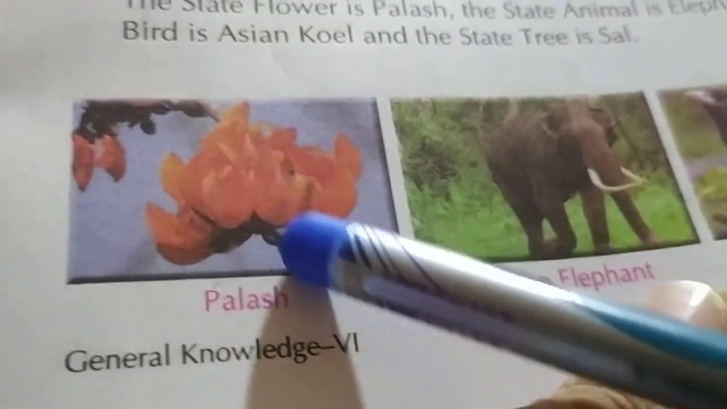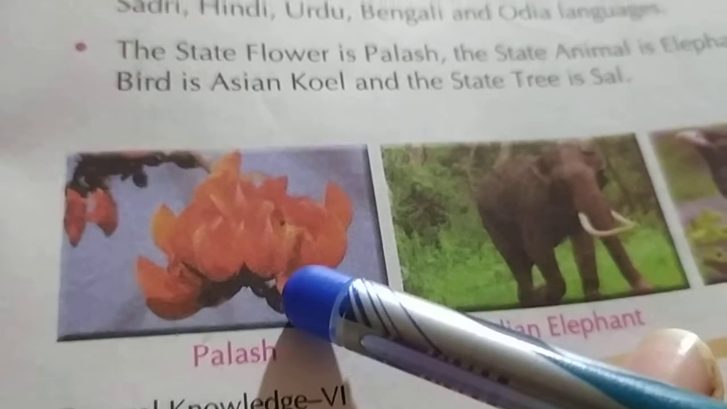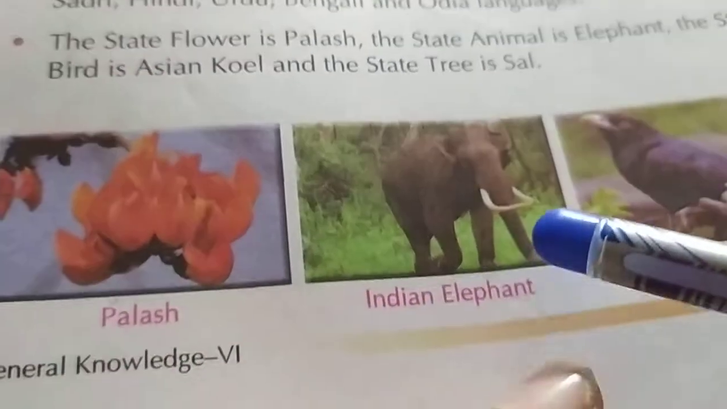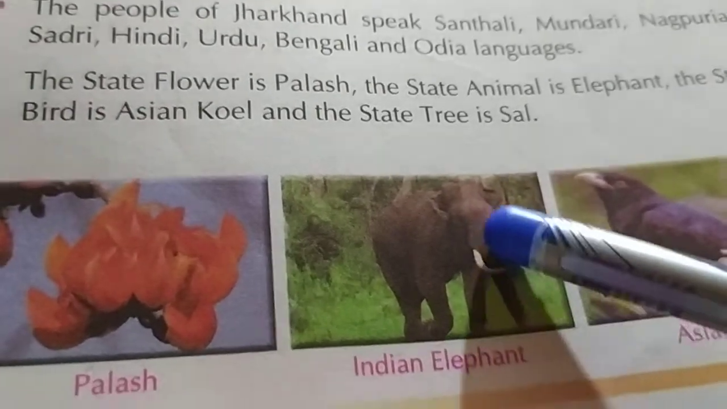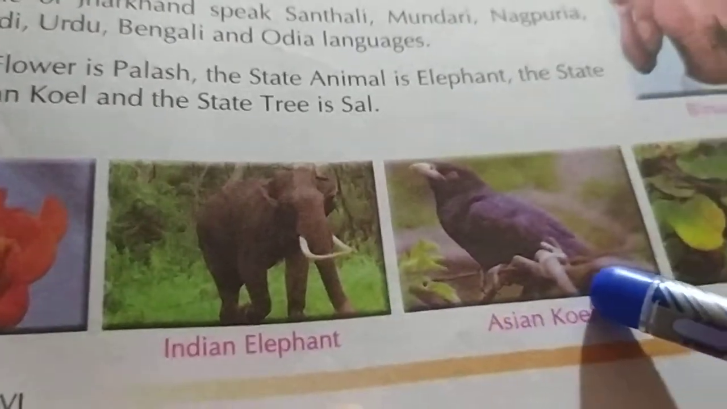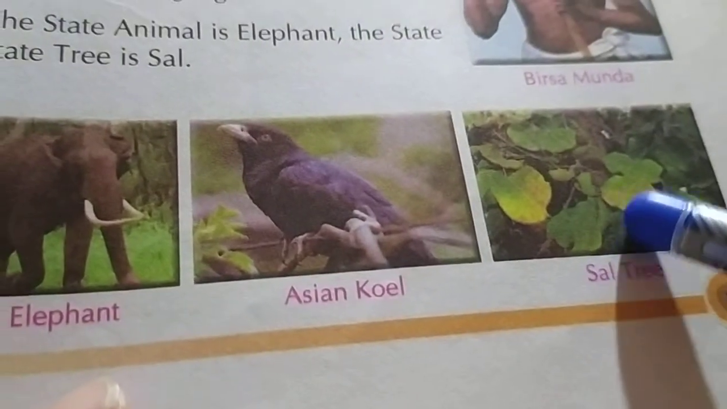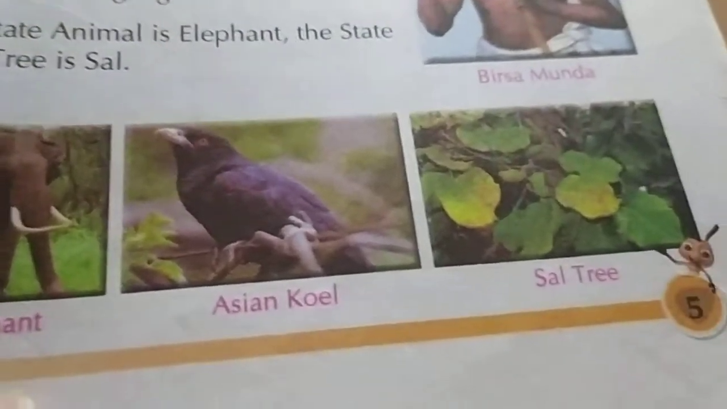So see, this is the flower Palas. This is the state flower of Jharkhand. This is the state animal of Jharkhand. This is the state bird of Jharkhand. This is the state tree of Jharkhand.